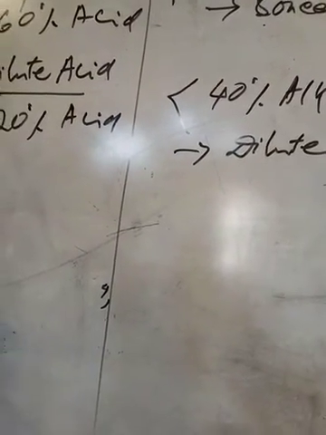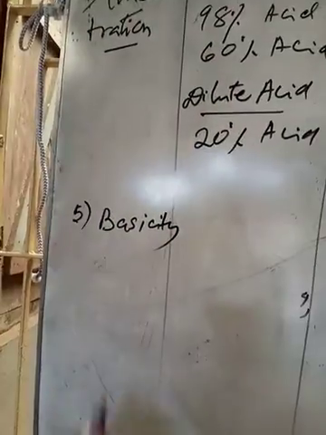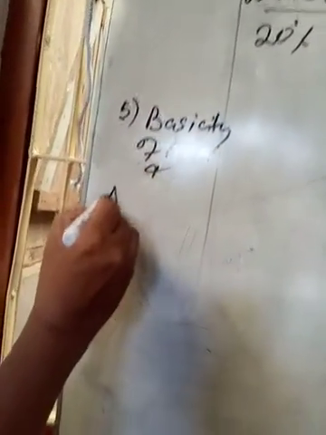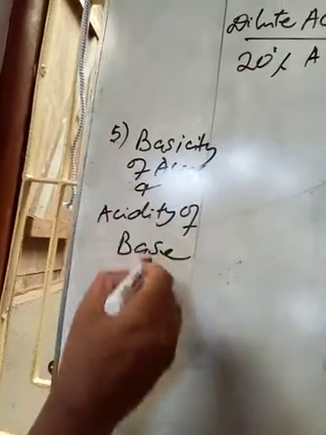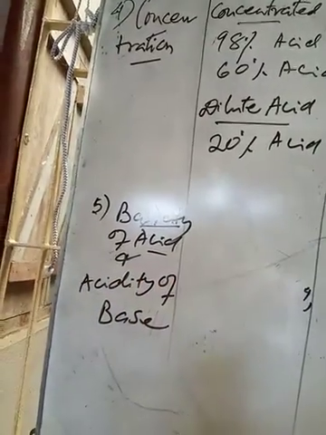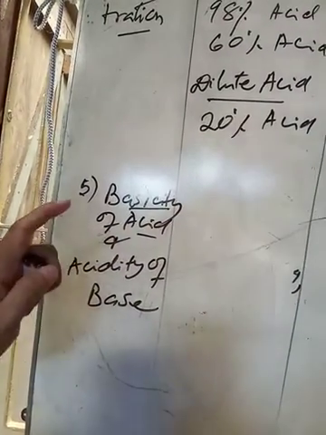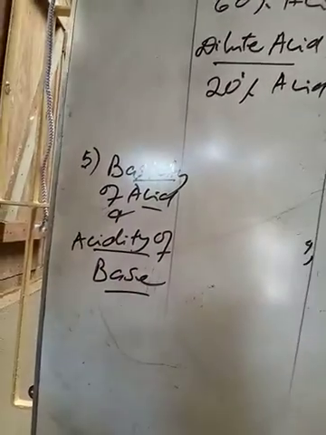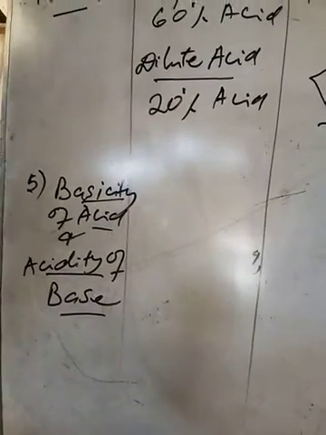Now, number 5, on the basis of basicity of acid and acidity of base. Basicity of acid means the number of hydrogen ions obtained from one molecule of acid, and acidity of base means the number of OH ions obtained from one molecule of base. I am giving examples.